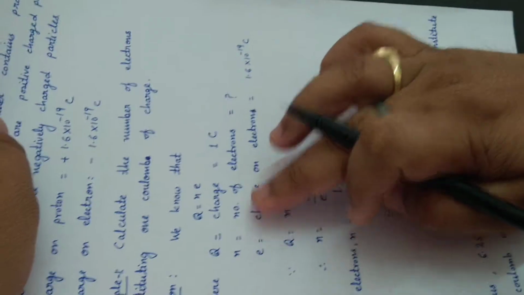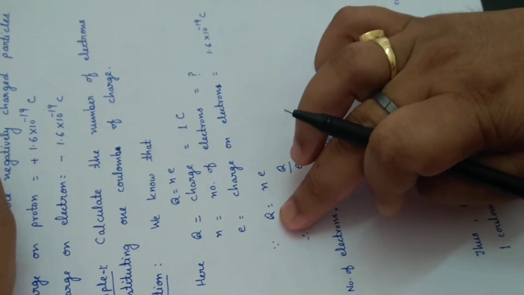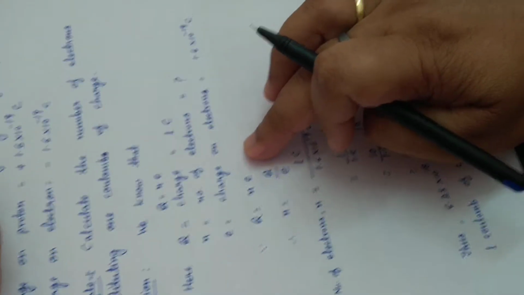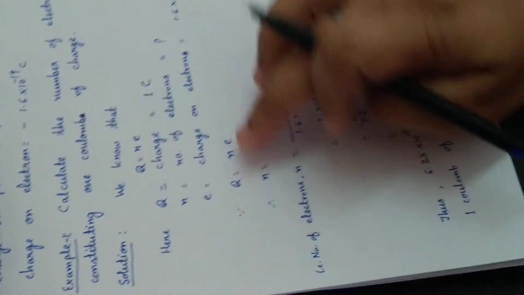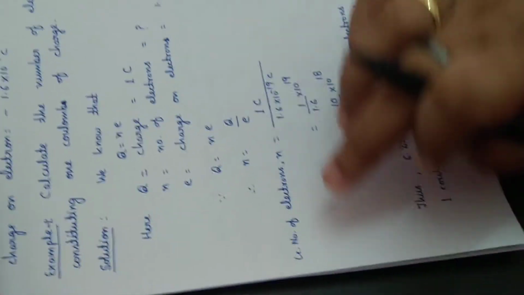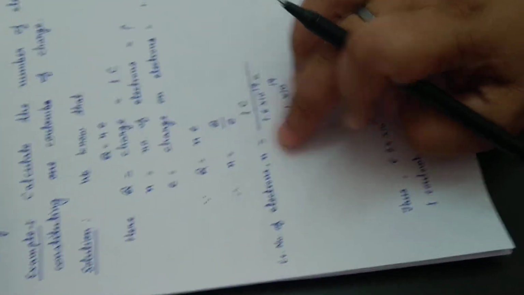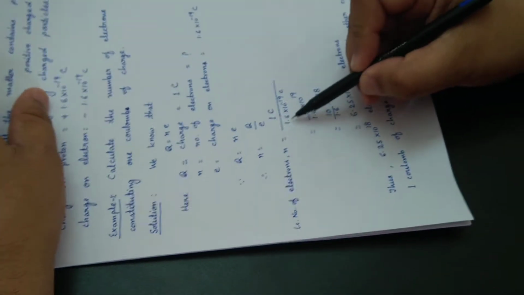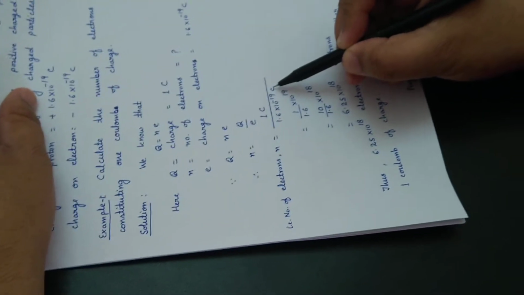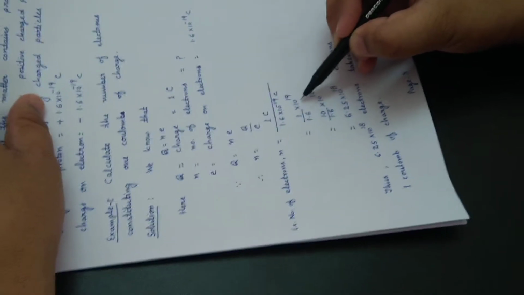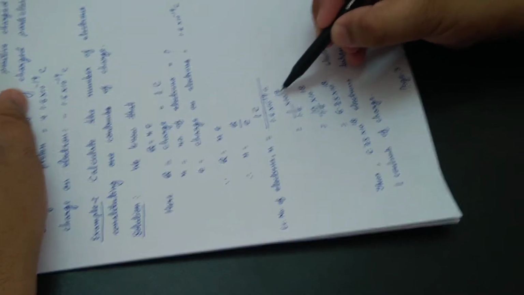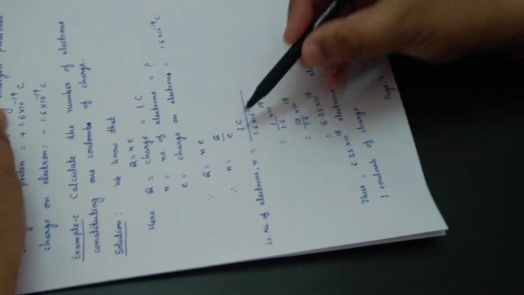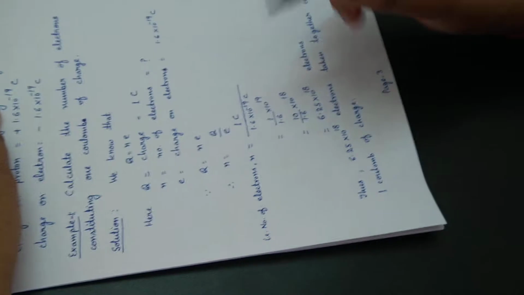We have to calculate the number of electrons, so N. The formula is Q is equal to Ne, therefore N is equal to Q upon e. That is the number of electrons. N is equal to Q, which is 1 coulomb, upon e, which is 1.6 into 10 to the power minus 19 coulomb. 10 to the power minus 19 is brought to the numerator, it becomes 10 to the power plus 19, and the coulomb units cancel each other.